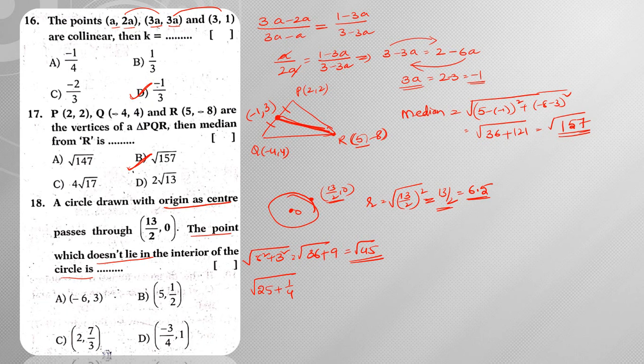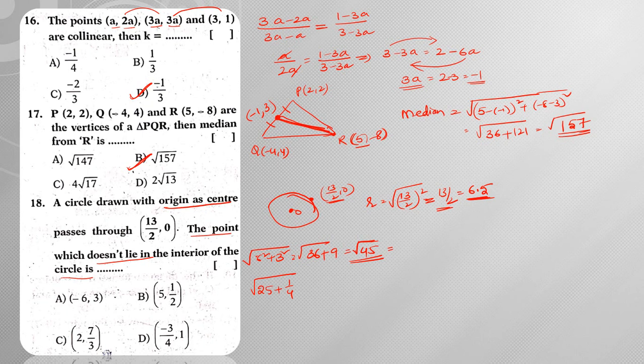So what about root 45? What is the value of root 45? Square root of 45 lies in between 6 and 7. So you need to verify whether it is greater than 6.5 or less than 6.5.